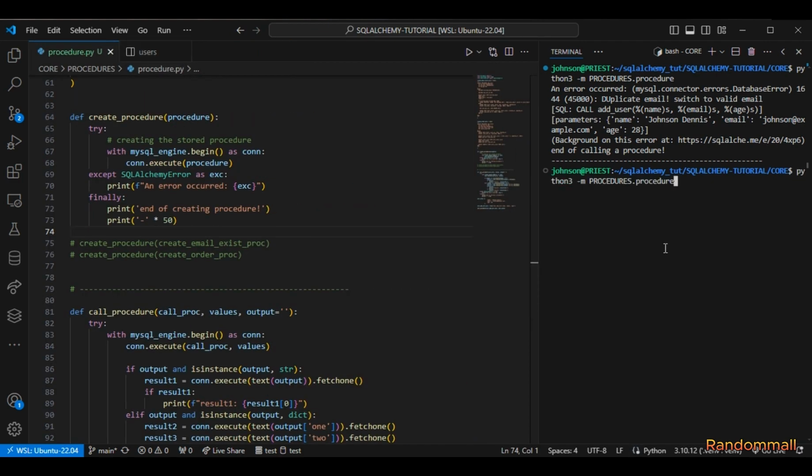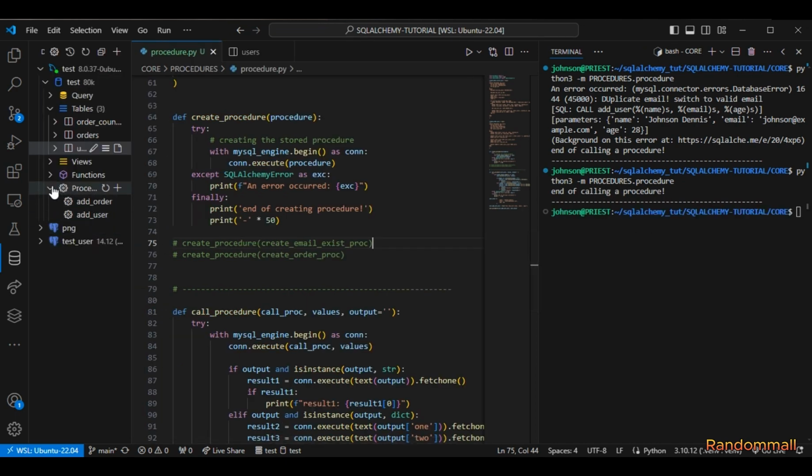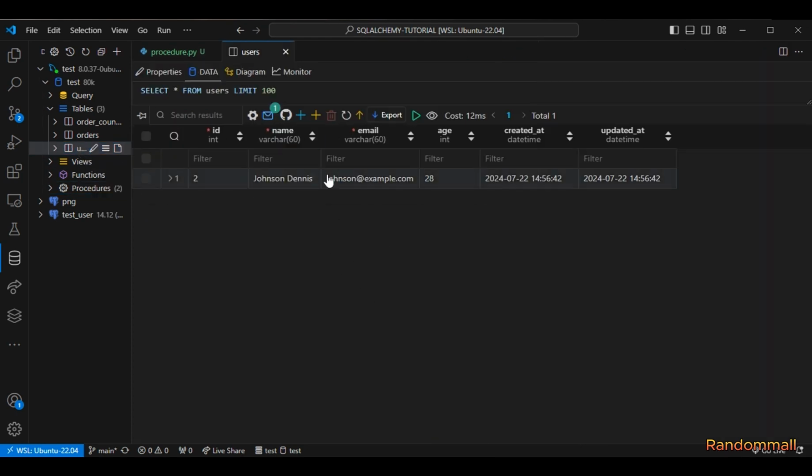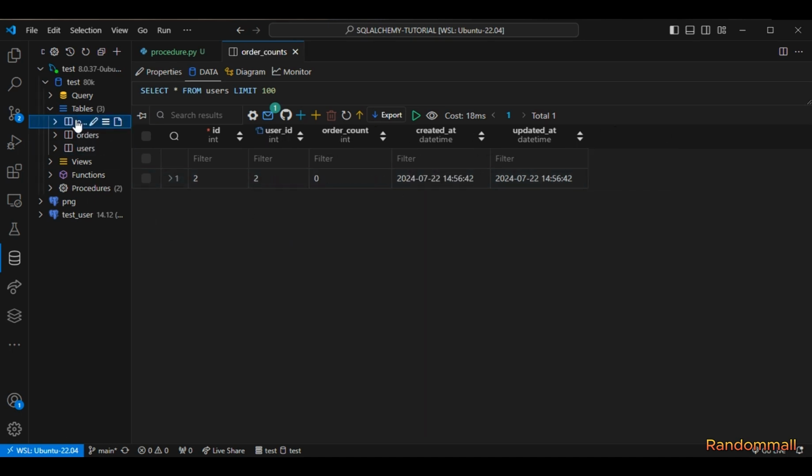So I'm going to call this again. So it says end of calling a procedure. If we go back here and go to the users table, we can see that we have Johnson added, and in the order count table an entry has been made for it, and the order count column has been set to 0.